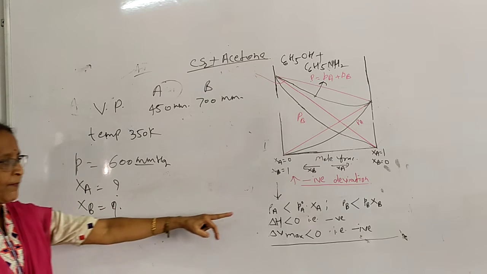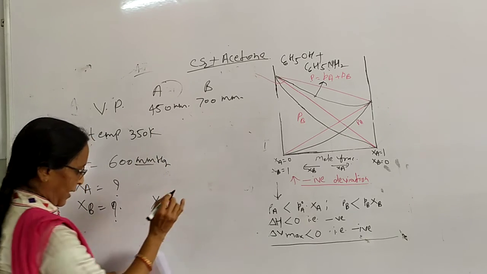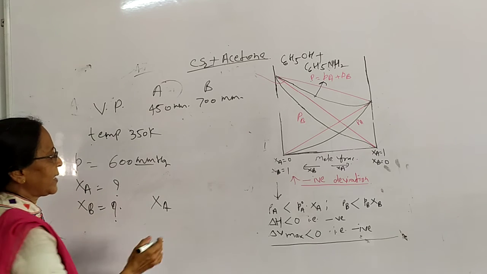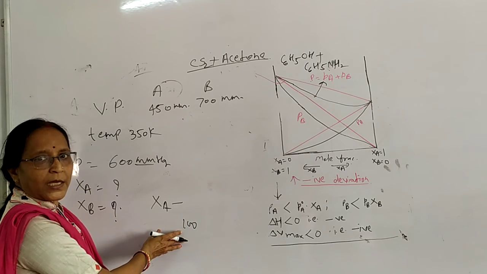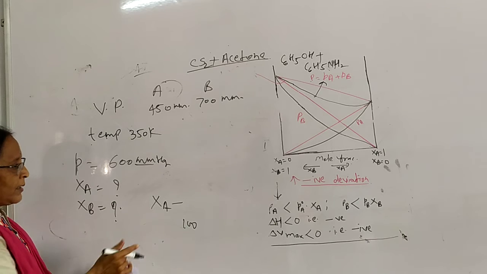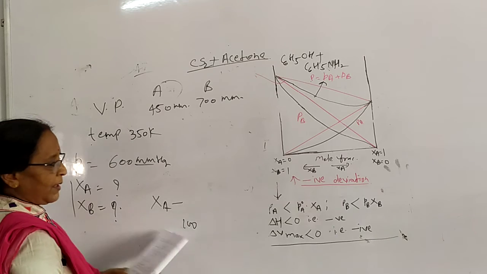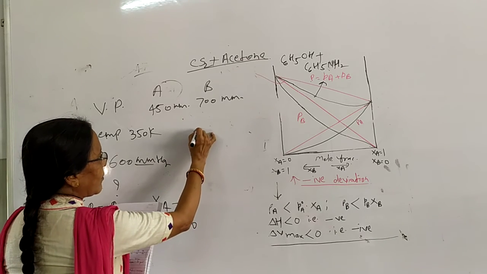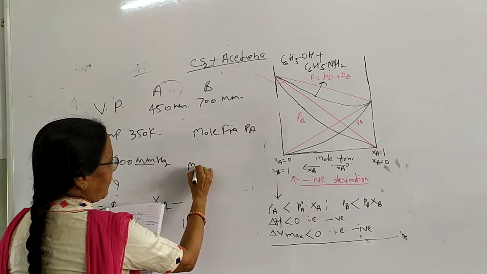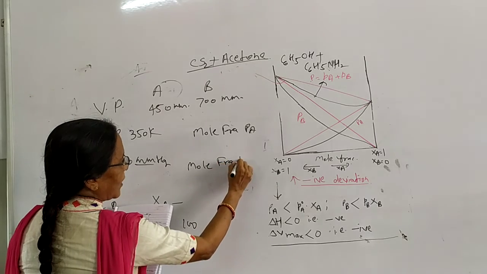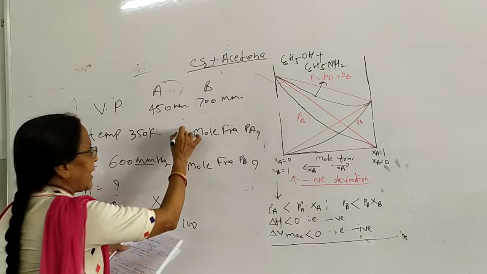First we will write the formula, the positive deviation formula, and calculate XA. After getting XA, subtract this answer from 1 to get XB. Then the next part asks for the composition in the vapor phase. We write PA and PB, and calculate the mole fractions in the same way.